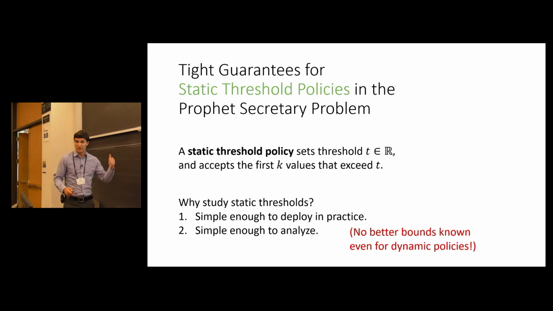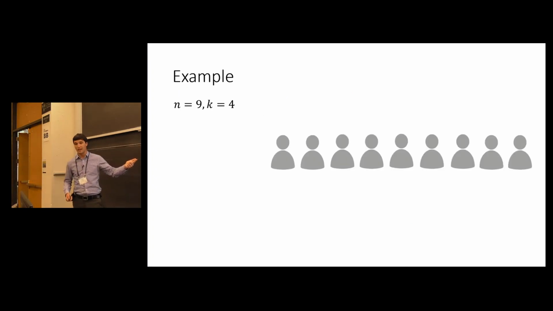OK, so I've defined the profit secretary problem. I've defined static threshold policies. Especially for the people who are just coming in, let's walk through a simple example of this model just to make sure we've got it in our heads. So this is an example with 9 people. We're going to be able to choose at most 4 of them to accept.